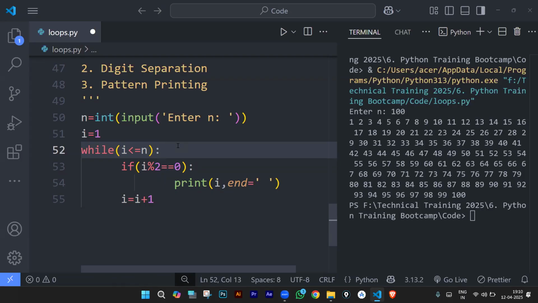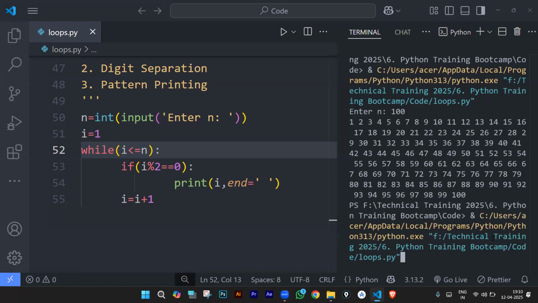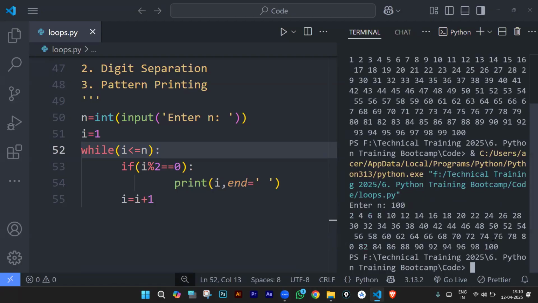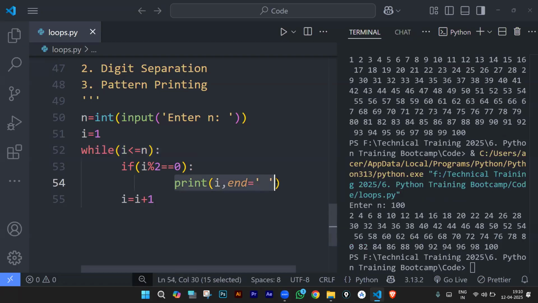In this way, you have to write it. Now, what is the change it is going to do? I'll run it, enter n value, I'll enter 100. This time, as you can see, I'm not getting all the numbers printed. I'm only getting the even numbers. Why? Because this print statement will be executed only for the numbers which satisfy the condition. Even numbers are printed. Sir, I only want odd numbers, sir.